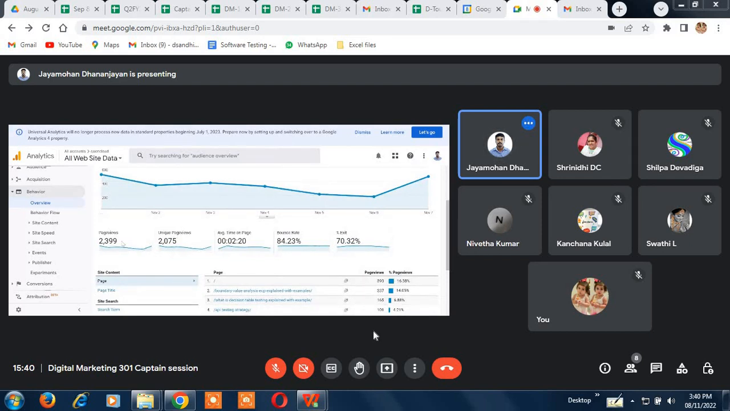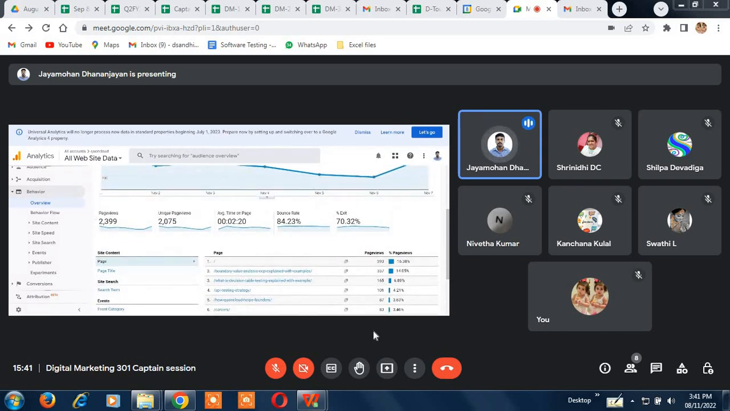Total number of pages. So page views is 2,399 views that we got for all the pages together. But unique page views means separate, individual users. Some users could have seen more than one page, so page views is an aggregate of all the pages, while unique page views counts each user once. These are the differences between page views and unique page views.